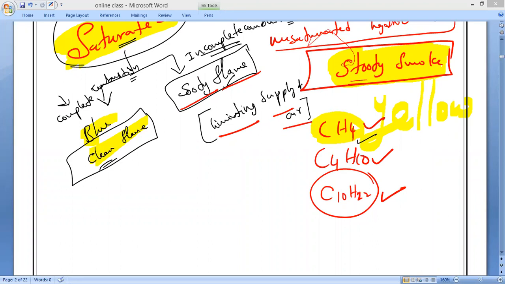Because the percentage of carbon in the saturated hydrocarbons is comparatively low, which gets oxidized completely by the oxygen present in air.